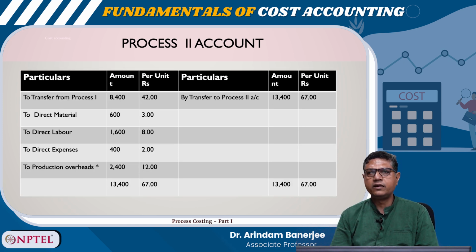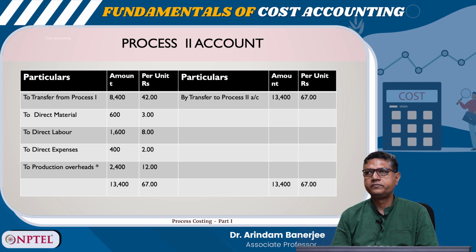Then direct material of 600 is added, per unit is 3, direct labor 1,600, per unit is 8, direct expenses 400, it is 2, production overheads 2,400, per unit is 12. How this 2,400 comes, we will show in the working later on. So, then transferred to process 3 from process 2 is 13,400 and it is 67 per unit, right.